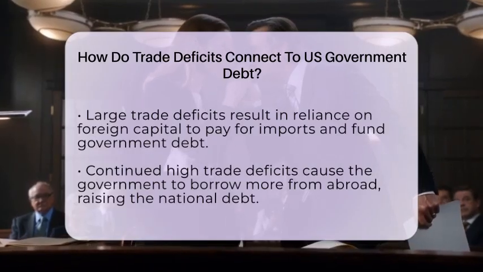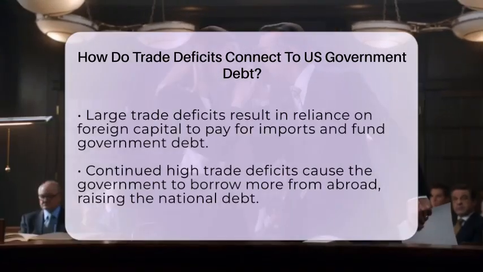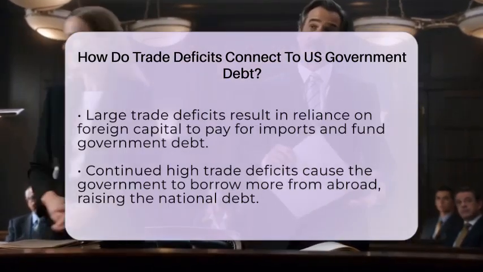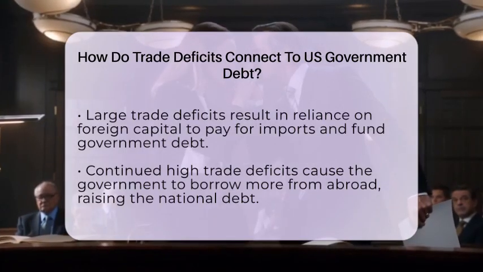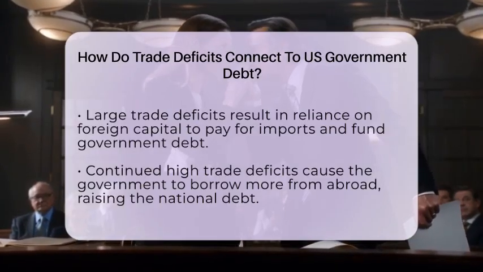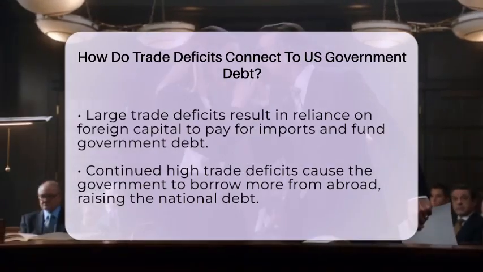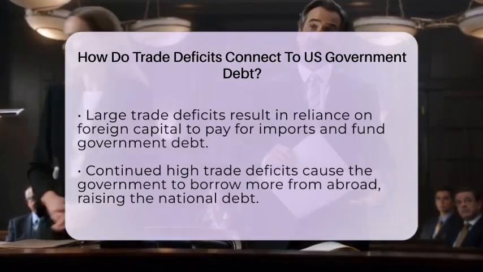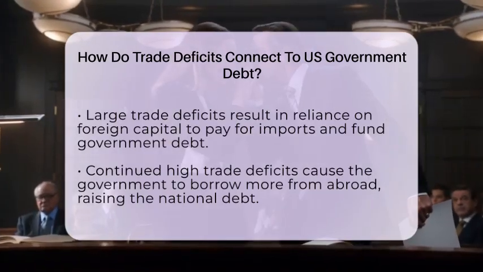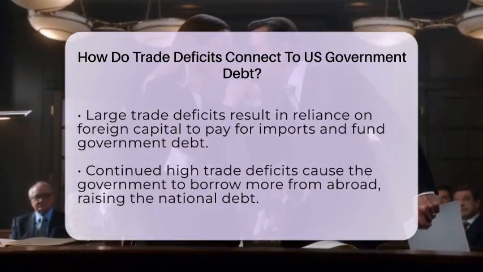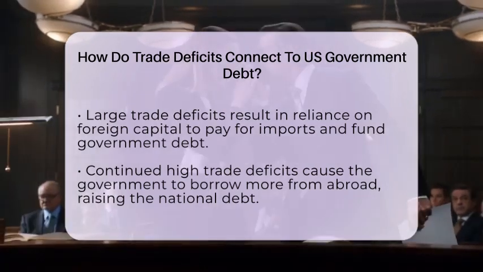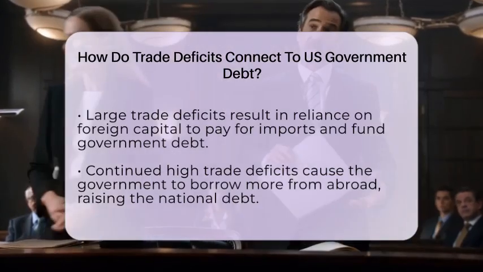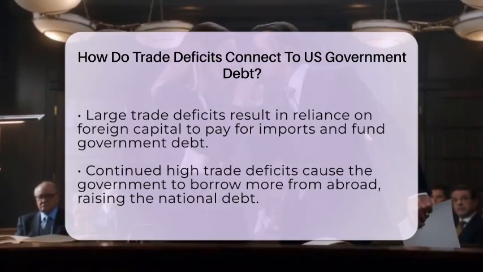There's a clear link between trade deficits and government debt. When trade deficits stay high over time, the government tends to borrow more from abroad to fill the gap. This borrowing adds to the national debt, which is the total amount the government owes. From a fiscal responsibility point of view, reducing government spending and balancing the budget can help increase national savings. That way, the country won't need to borrow as much from foreign sources, which can help slow the growth of government debt.